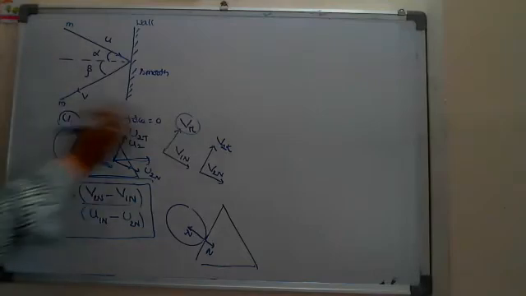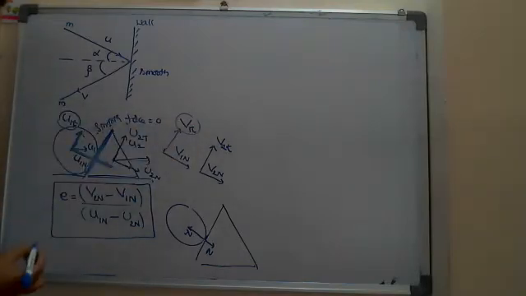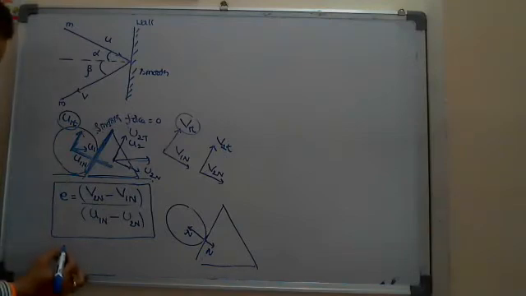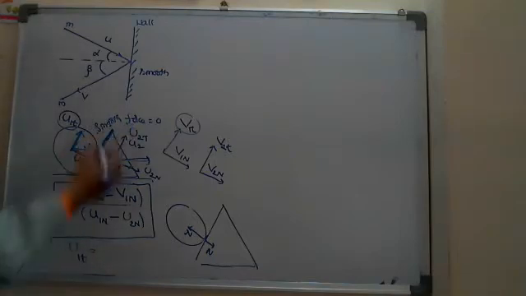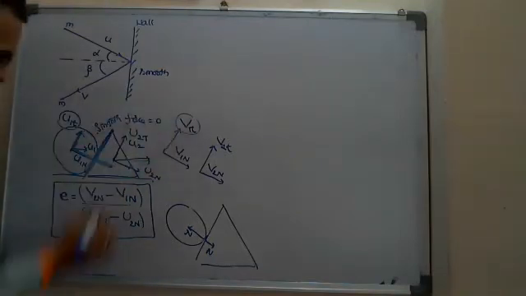That's why in the tangential direction, what can I write? For the first body, u1 tangential should be equal to v1 tangential after the collision.